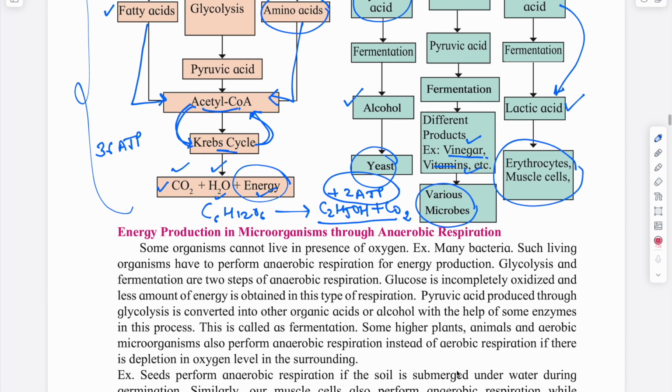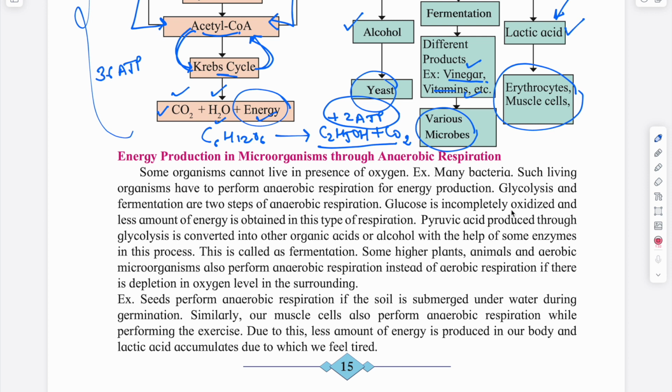So glycolysis is the common step between aerobic and anaerobic respiration, right? In anaerobic respiration, glucose is incompletely oxidized. When is glucose completely oxidized? It is completely oxidized in the case of aerobic respiration. So in this case, a lesser amount of energy is produced, equivalent to 2 ATPs, right?